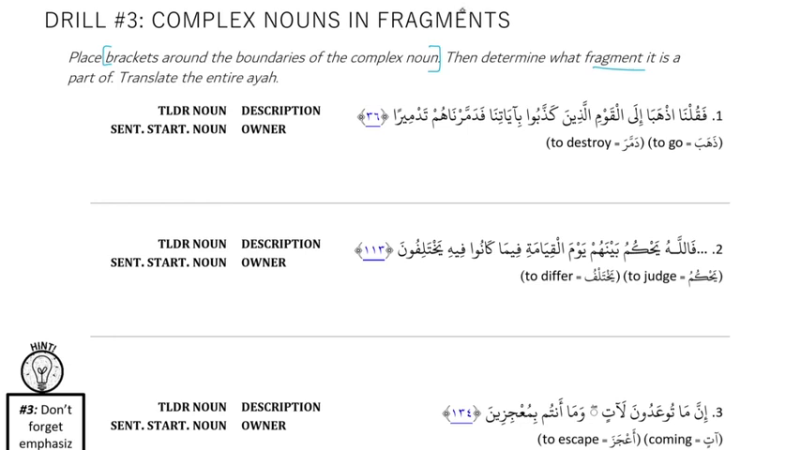فَقُلْنَا اذْهَبَا إِلَى الْقَوْمِ الَّذِينَ كَذَّبُوا بِآيَاتِنَا فَدَمَّرْنَاهُمْ تَدْمِيرًا. So the complex noun is الذين, that's the start of it. And it ends with كذبوا بآياتنا. How do we know that? Because we have a doer, action, TLDR, and then there's a new sentence at فَدَمَّرْنَاهُم. So the new sentence tells us the end of the boundaries.